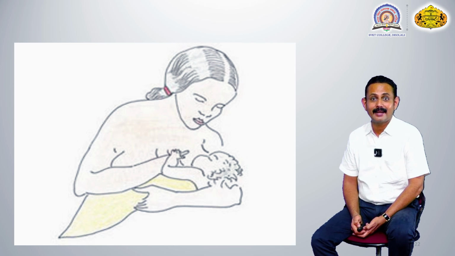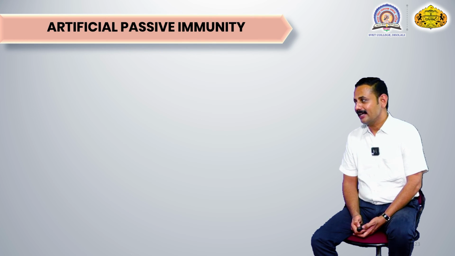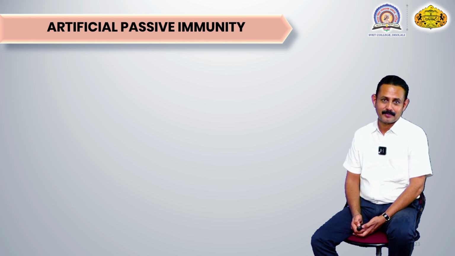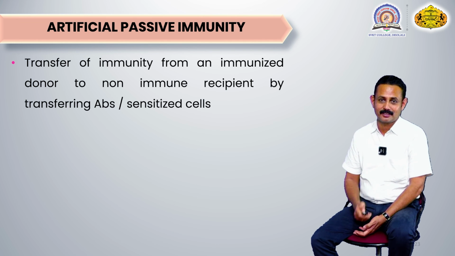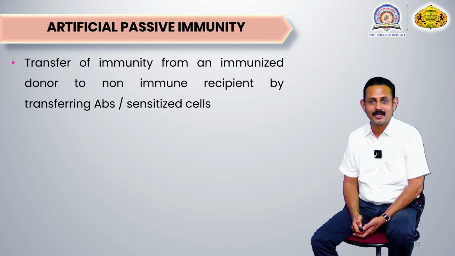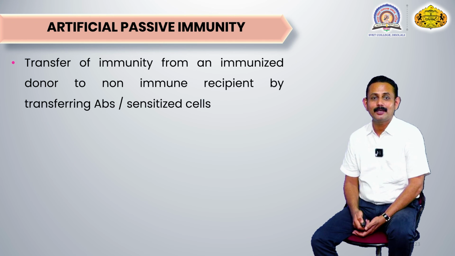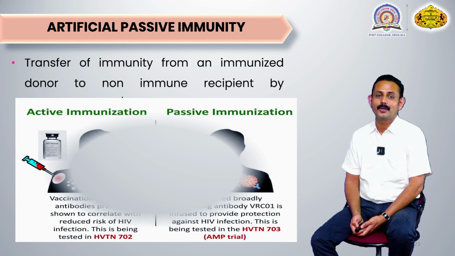And this is taking place naturally. No kind of purposeful introduction is there. That's why it is called natural passive immunity. Now the other is called artificial passive immunity. In artificial passive immunity, what happens? There is a purposeful introduction of antibodies or sensitized lymphocytes from the immunized individual into the non-immunized individual. So purposeful introduction is carried out here. That's why it is called artificial passive immunity.